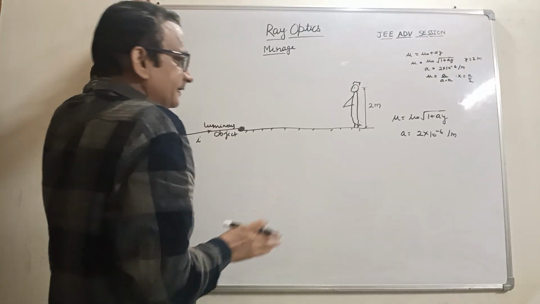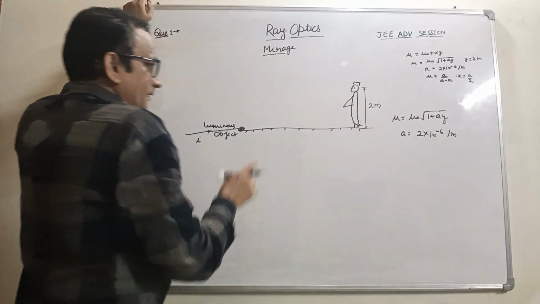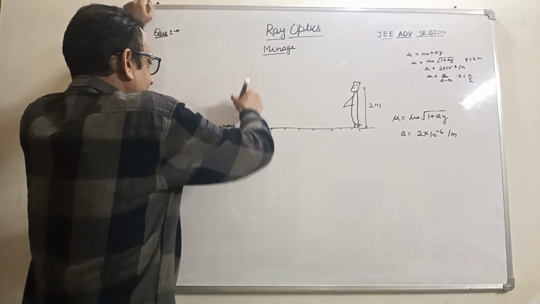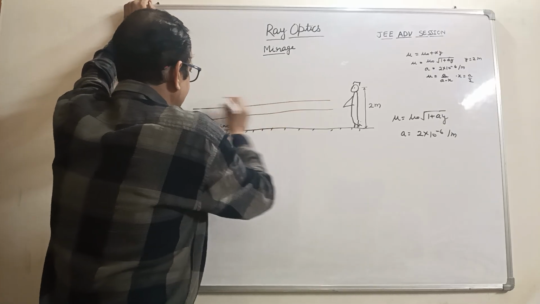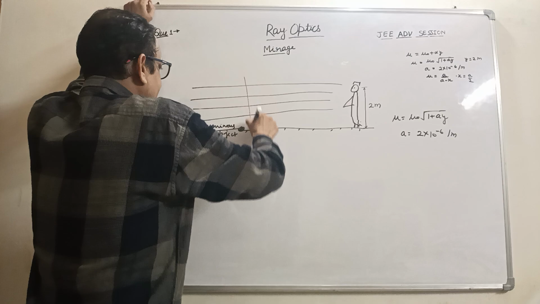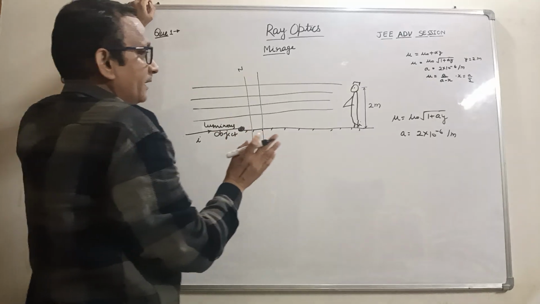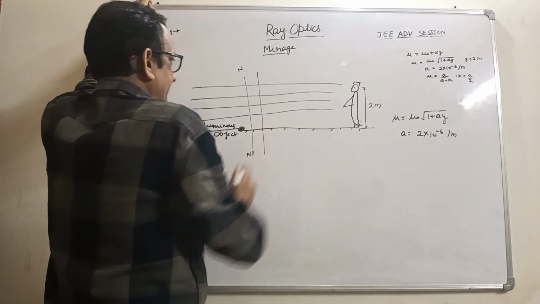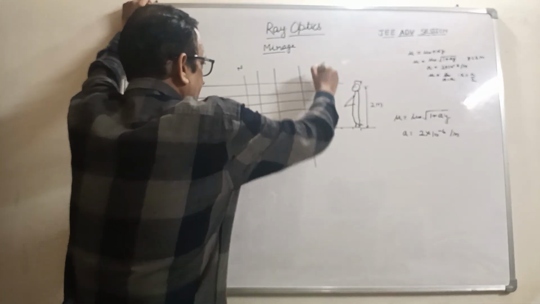So as we earlier discussed, when the refractive index is variable in y direction, that means we have to take the normal in y direction. So this is the layer of the air, this is the layer of the air, this type. So the normal we take like this, this is normal n dash. We have to take the optical normal parallel to the y direction. So this is the optical normal.